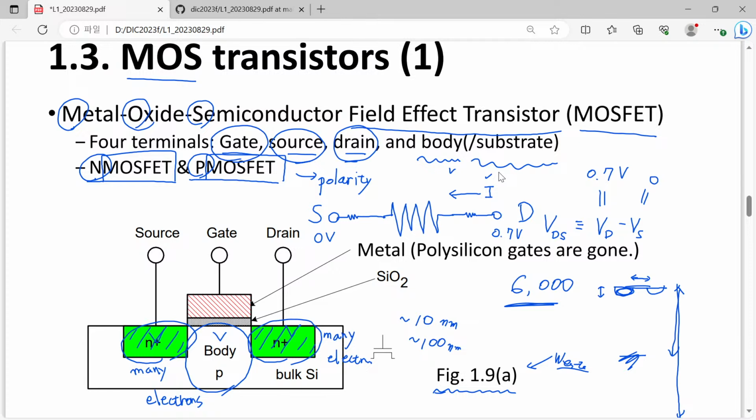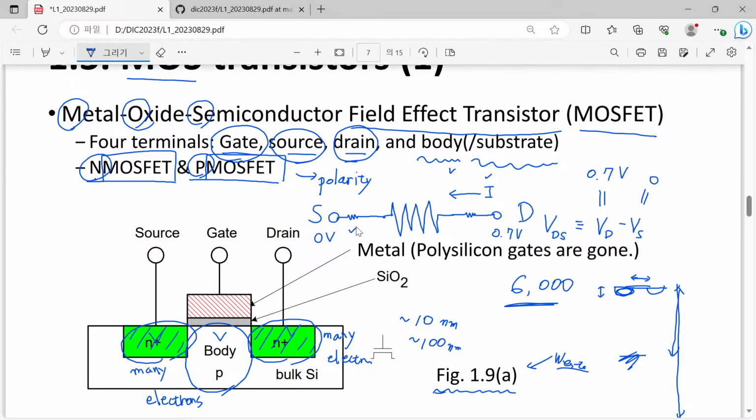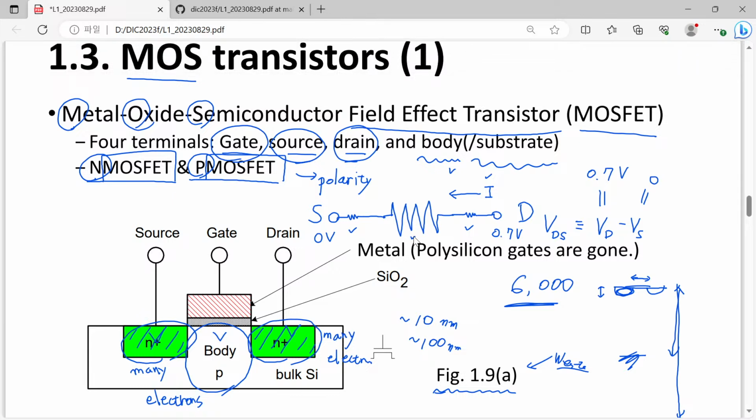Then how is the current I determined? Is it determined by this one? No. This one? No. Only determined by this one. Because they are serially connected, if this center resistance is quite high, then you will find that the current is quite close to 0. No current conduction.